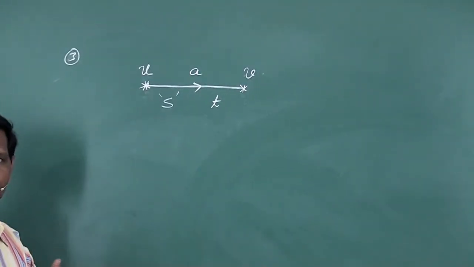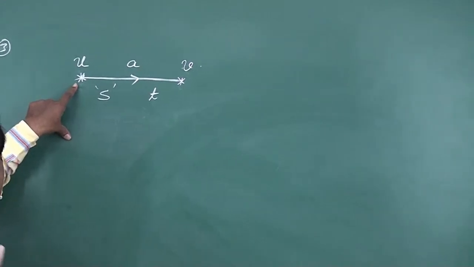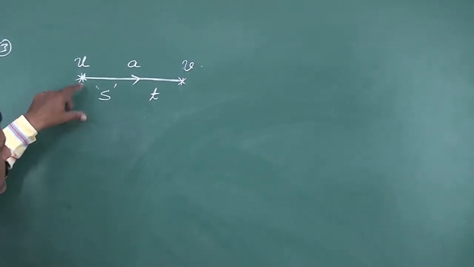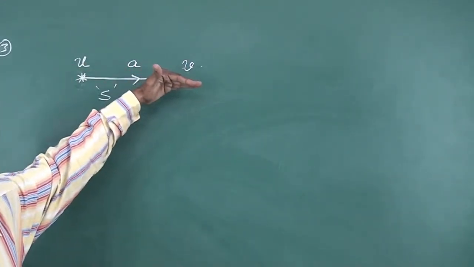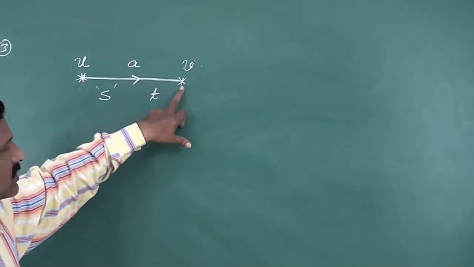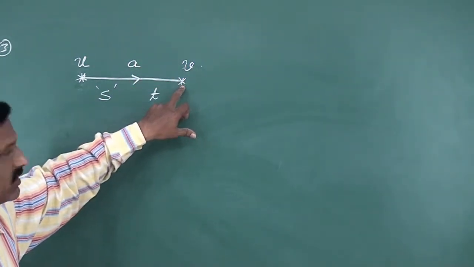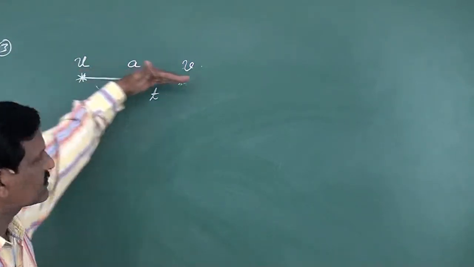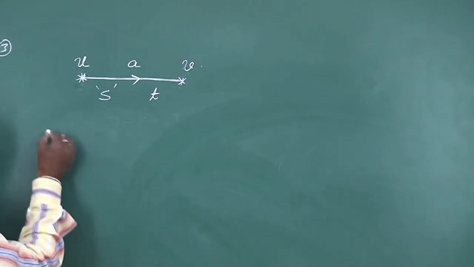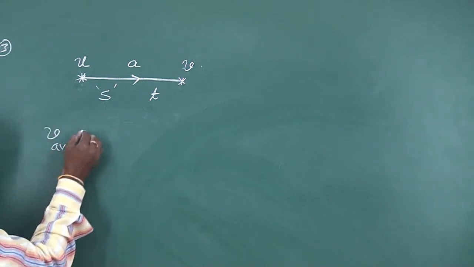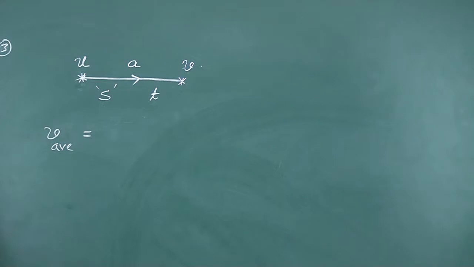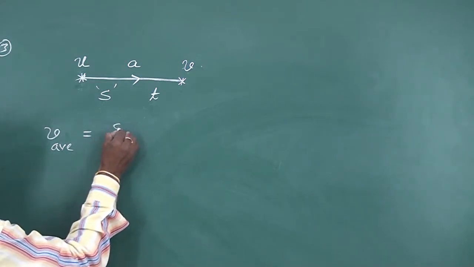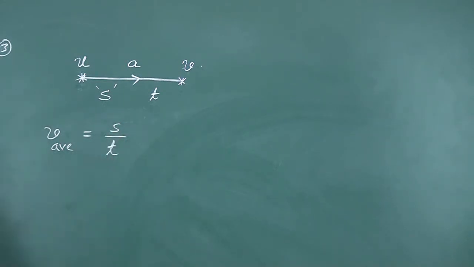So, we consider a body starts with an initial velocity u, moves with uniform acceleration, that means velocity increases, gets a velocity v in a time of t. During this time interval t, it covers a displacement of s. Now, from the definition of average velocity, you can write average velocity v average is equal to total displacement by total time. So, v average equal to s by t.